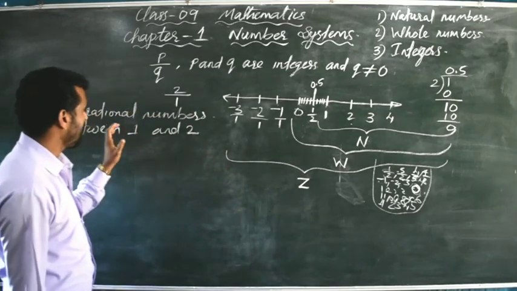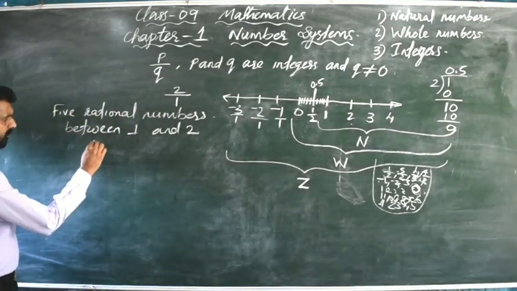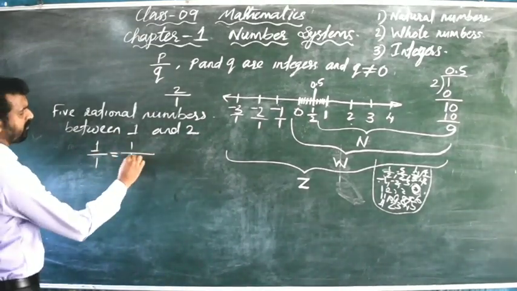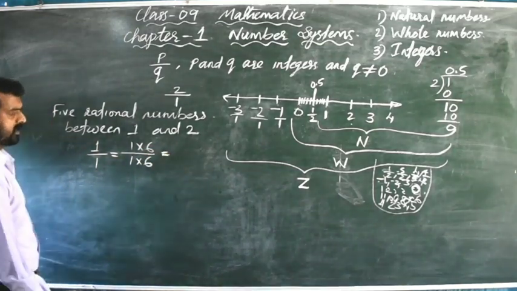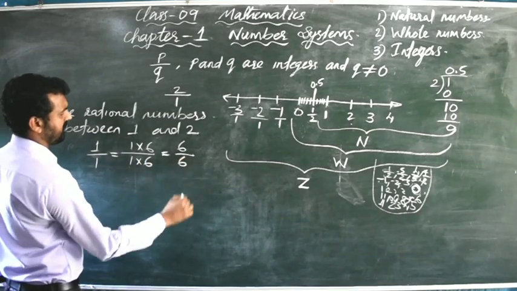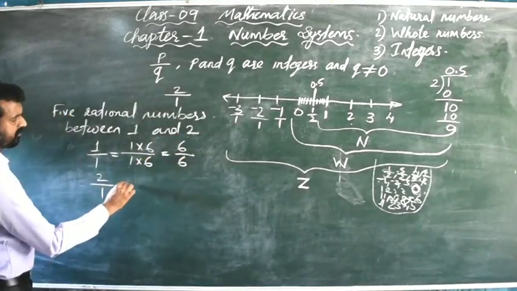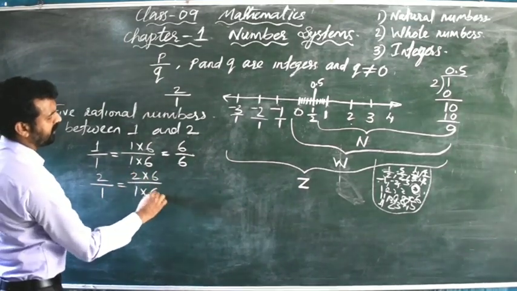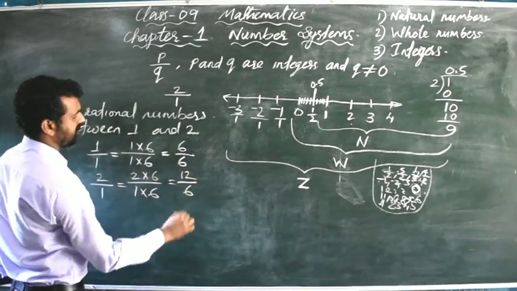So let's see how we can find 5 rational numbers between 1 and 2. Here 1 we can write as 1 divided by 1. We will multiply numerator and denominator by 6. Then 1 into 6 is 6, divided by 6 ones are 6. Now the second rational number is 2. 2 we can write as 2 divided by 1. Here also I am going to multiply by 6. 6 2s are 12, divided by 6 ones are 6.